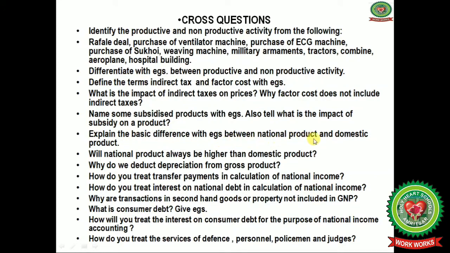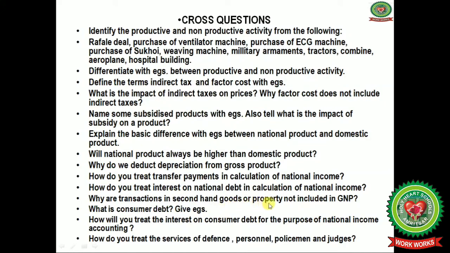Explain the basic difference with examples between national product and domestic product. Next question is, will national product always be higher than domestic product? Why do we deduct depreciation from gross product? How do you treat transfer payments in calculation of national income? How do you treat interest on national debt in calculations of national income?